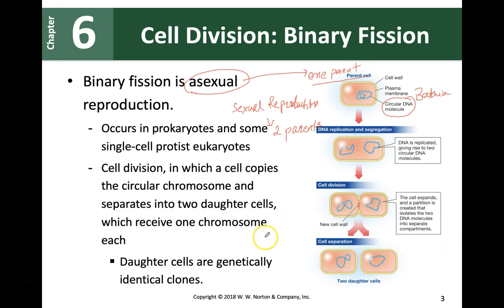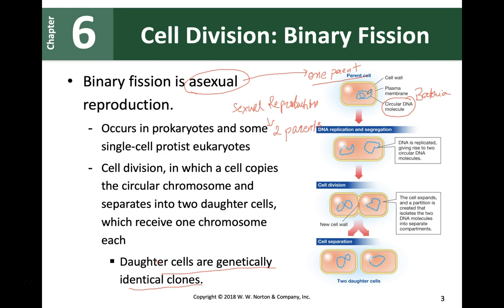And the thing to notice, guys, is that in asexual reproduction, the daughter cells that are produced are genetically identical. What does that mean? This DNA material is the exact same as this DNA material, which is the exact same as this DNA material. So the two daughter cells that are made are the exact same as each other, and then also they're the exact same as the parent. Okay, so the two daughter cells from bacteria are going to look the same as the parent cell. Okay, all right. So that was your asexual reproduction.